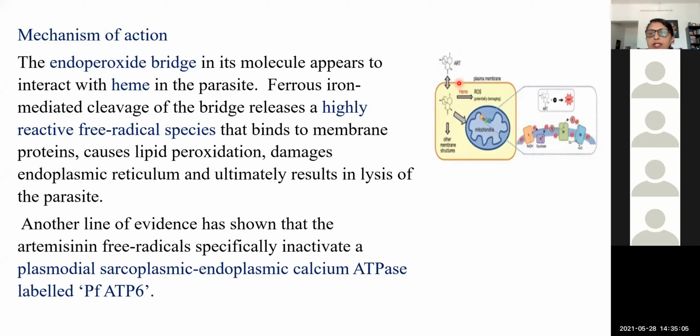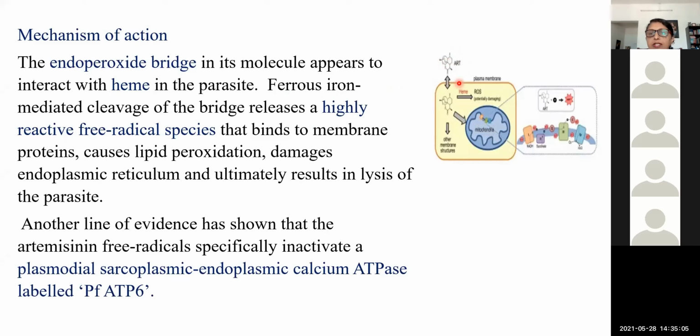When it joins with heme, there is iron-mediated cleavage of the endoperoxide bridge, and reactive oxygen species are liberated. This causes lipid peroxidation, damages the endoplasmic reticulum and causes lysis of the parasite.